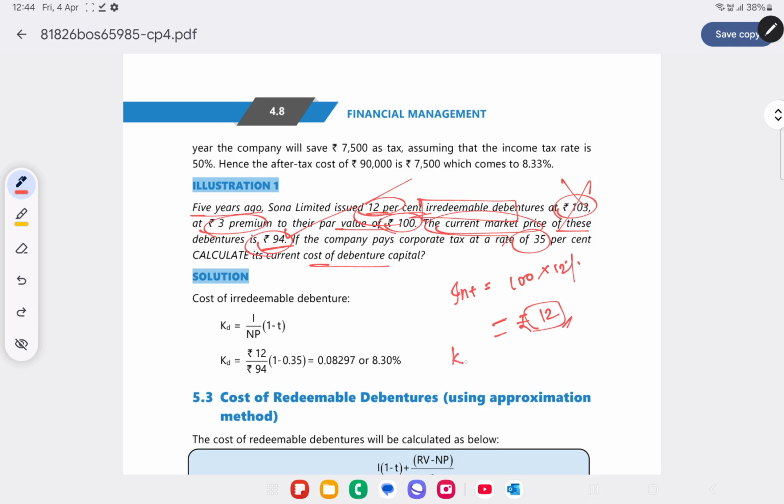So how do we calculate Kd? It's interest into 1 minus t divided by net proceeds. So interest is 12 into 1 minus 0.35 tax rate, divided by NP, the net proceeds, which is 94. How much do we get? You also calculate this simultaneously.